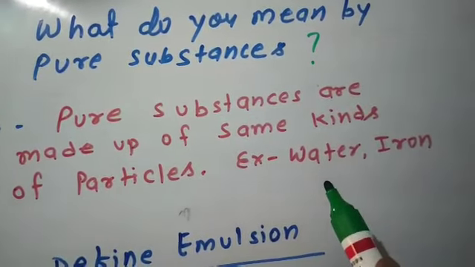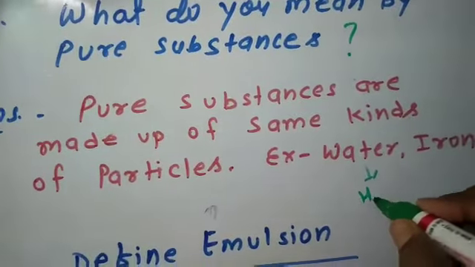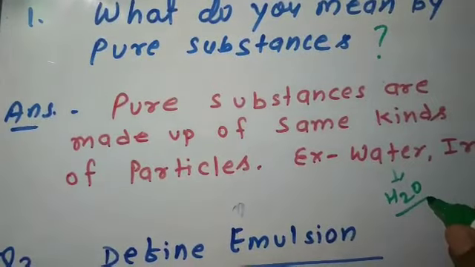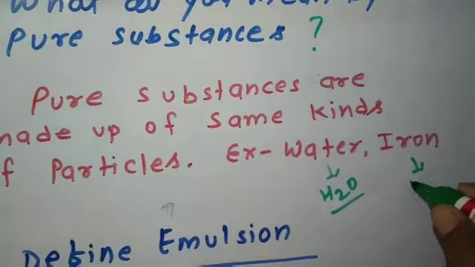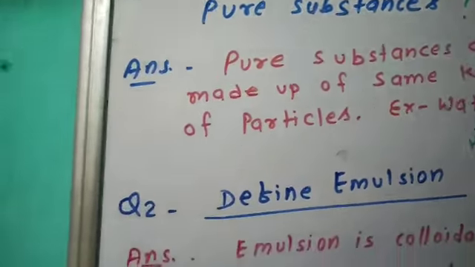Example, water. Water is made up of only one kind of particles. Each particle is made up of 2 atoms of hydrogen and 1 atom of oxygen. And iron. Iron is made up of only one type of atoms, that is atoms of iron. So this is a pure substance.